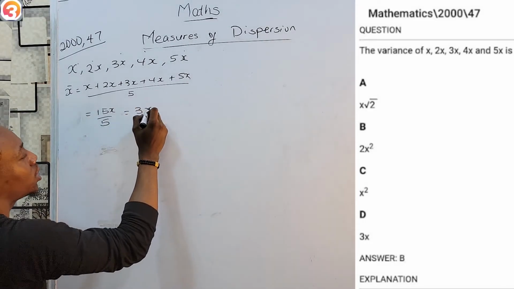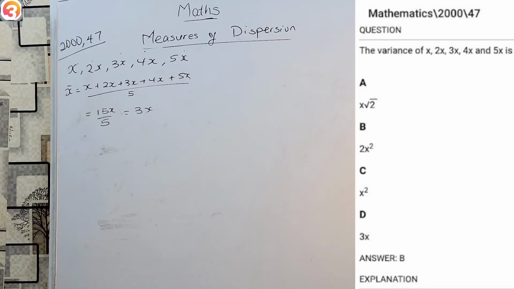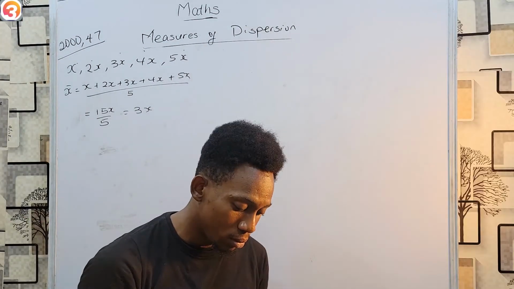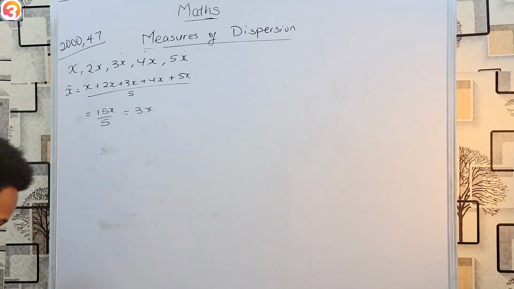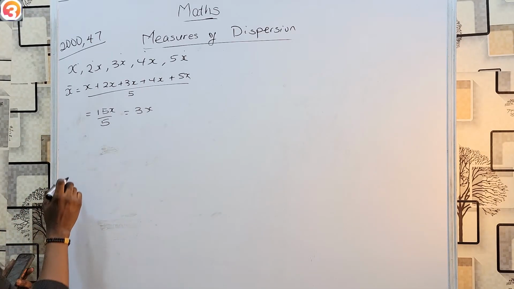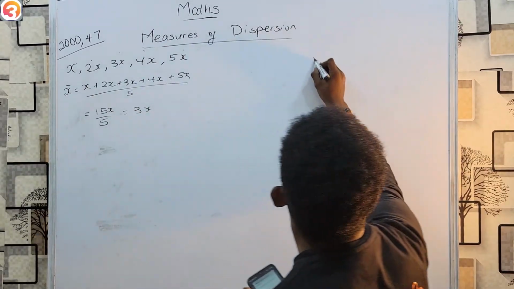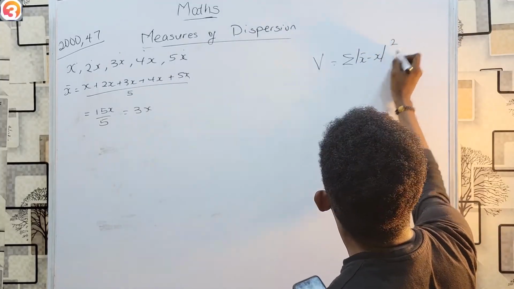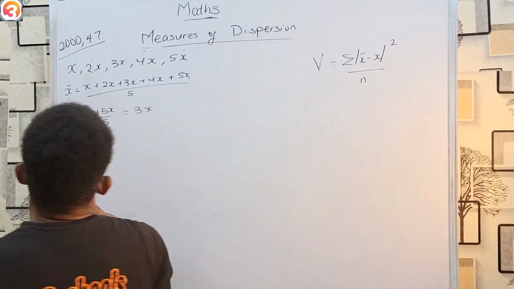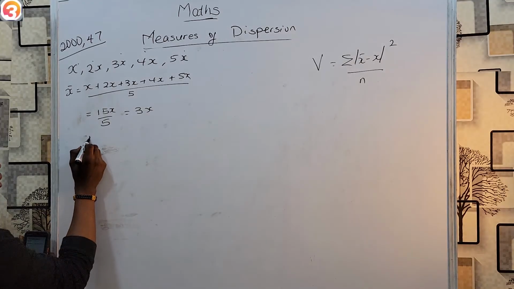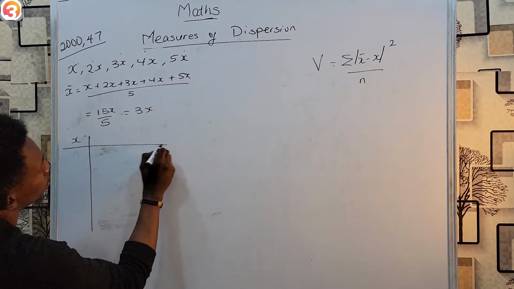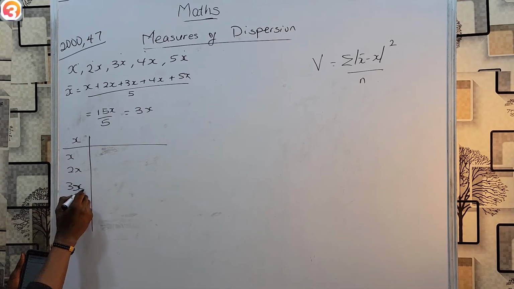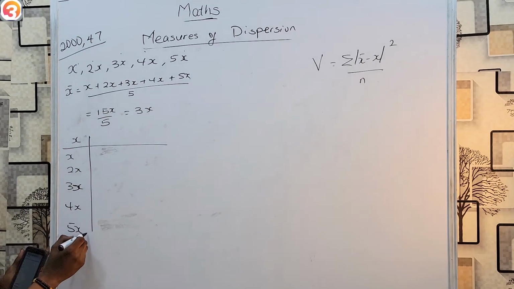So the mean is 3x. And as usual, I said before solving for these, I recommend putting your values in a table. You're looking for variance, which we know is summation of mean minus x, all squared, over n. So that means once I know my x, as you know, x, 2x, 3x, 4x, and 5x, I can then